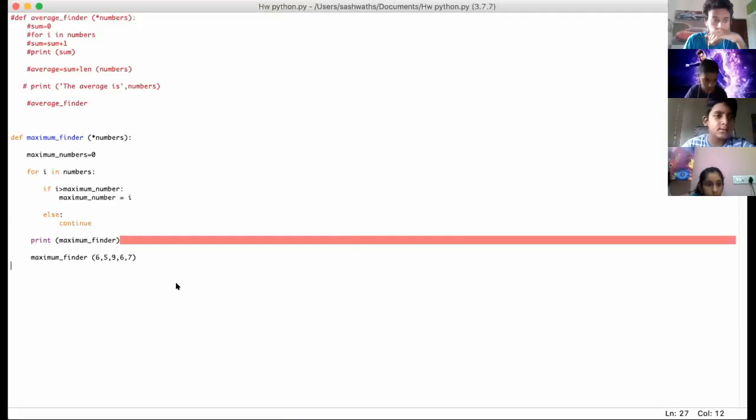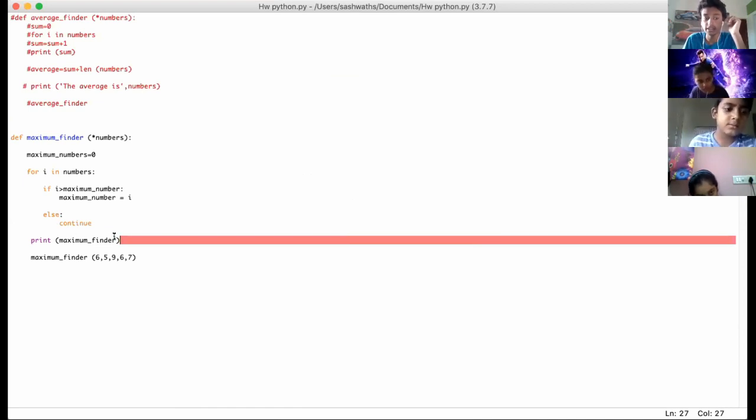Yeah, what's your question, Sasha? There's a problem when I try it. Okay, do you want to share your screen? Okay. Let's see. So it's saying in print there's a problem. Okay, so what happened here is your maximum finder, you're calling the function, right? Maximum finder is 65967, right?